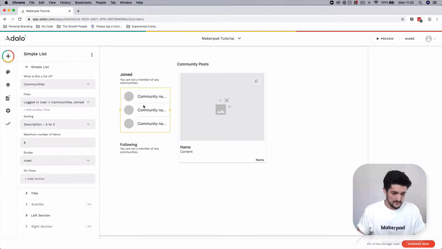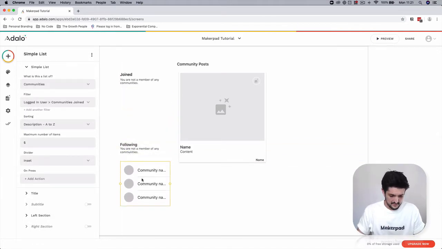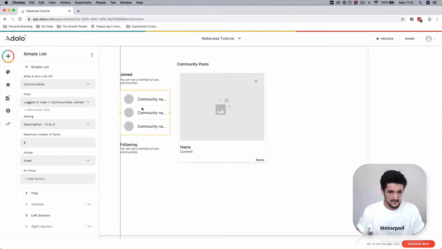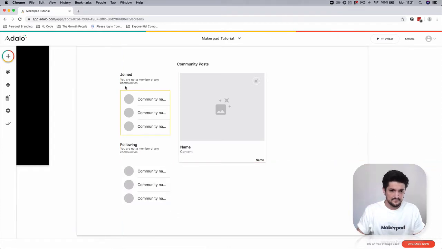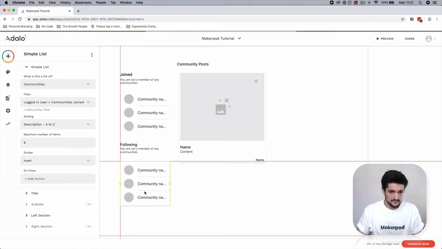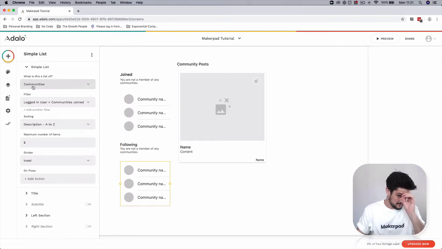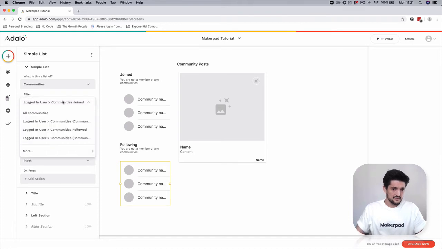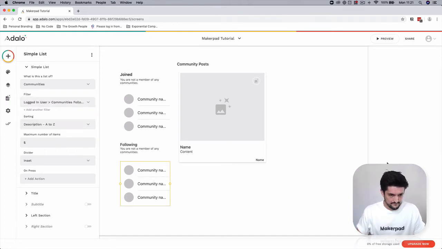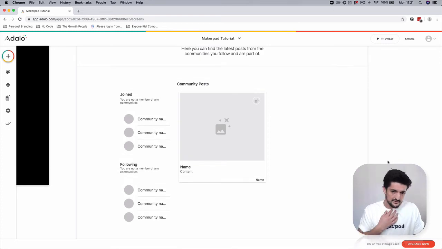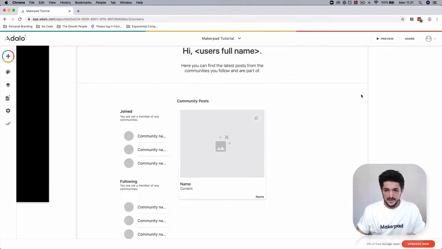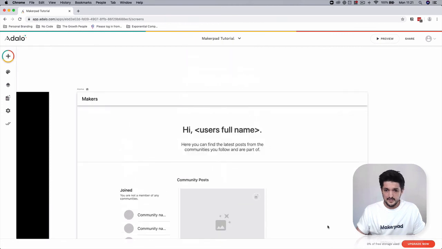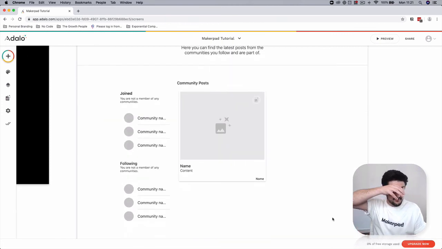And then I'm going to just copy this list component over, so it's the same settings. If you copy and paste, it will paste it in place, so you can drag it down. And for this one, again, it's going to be communities, but in this case, it's going to be communities followed. Cool, so we're starting to get some more information to be able to be displayed on the page. And next, we're going to add in some buttons over the right hand side so that you can actually create a community and discover communities.